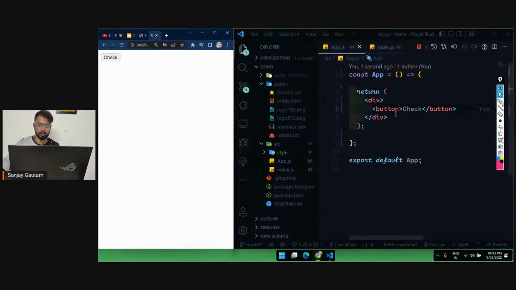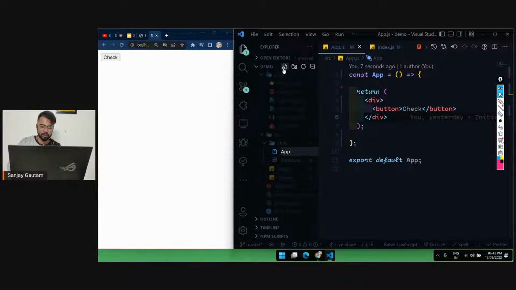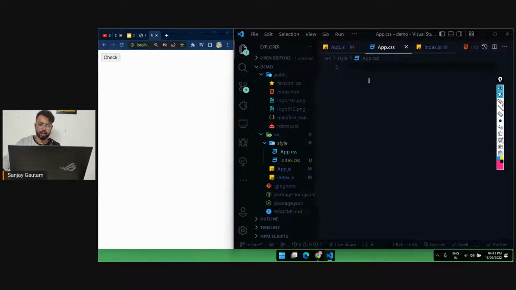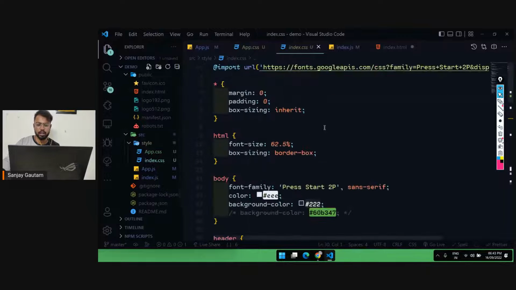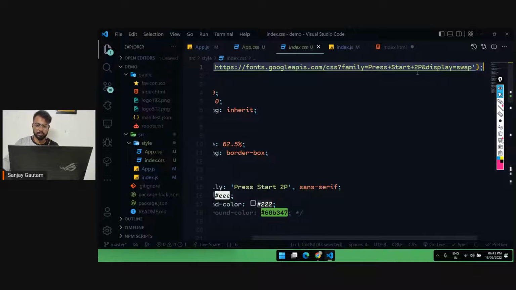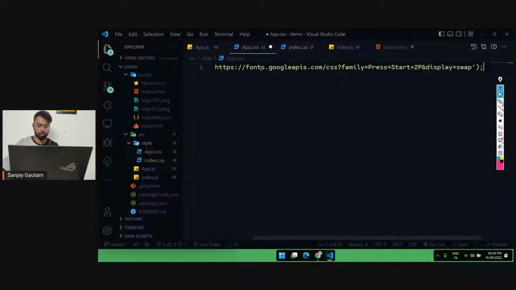Okay, very simple button. And what I'm going to do is create a very basic simple CSS. So inside this style.css, I'm just going to create app.css, and I'm just going to write my CSS here. I have already written all of the CSS, so we have all the CSS here. Here I'm just going to import the font. The font is Press Start, I think. So I'm just going to import the font here.